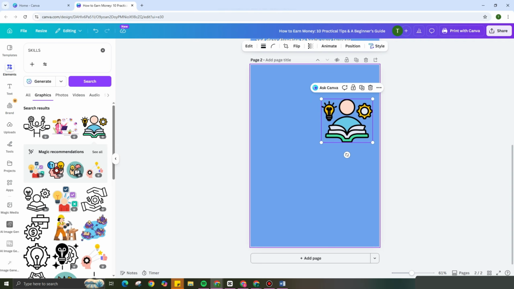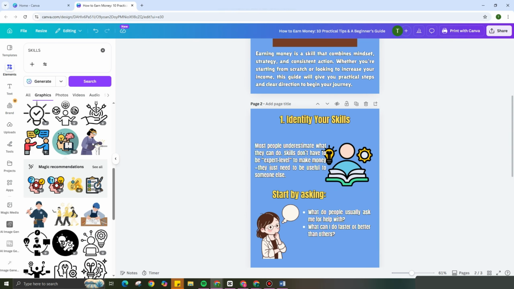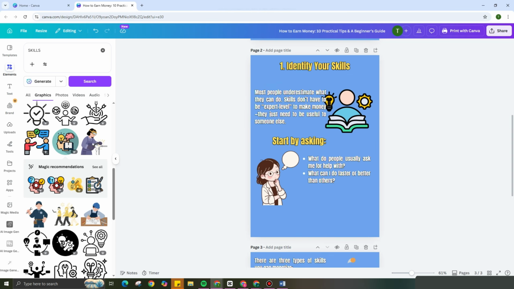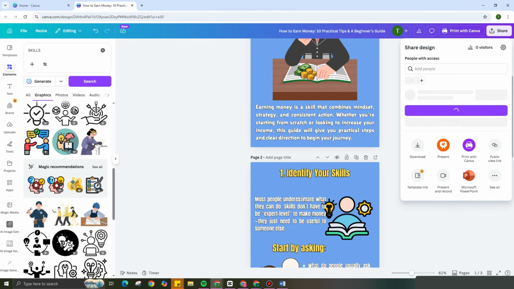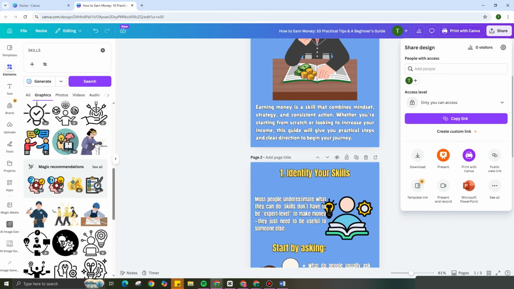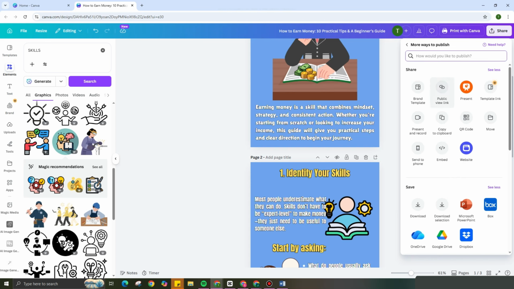That is for chapter 1, chapter 2, chapter 3 for your money side hustle idea. So this is your digital product. Once you're satisfied, just copy the link. Make sure that you have your password and then paste it. You can sell this: once they want to have access to your digital product, they need to pay first before you give the password.